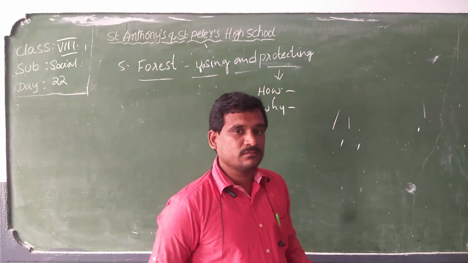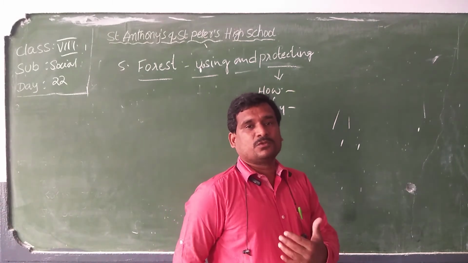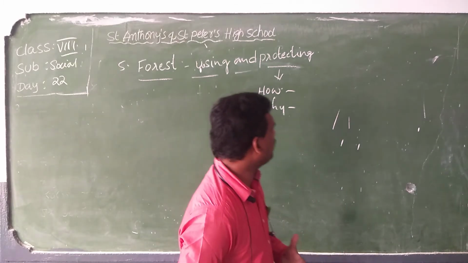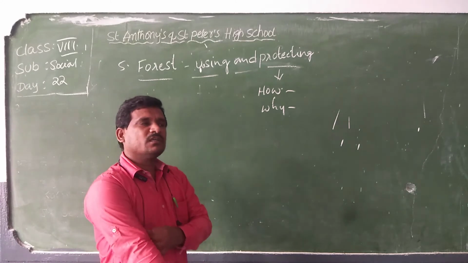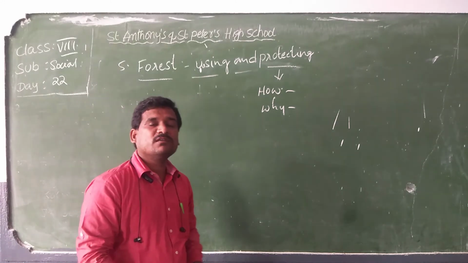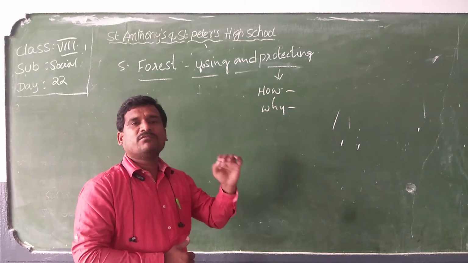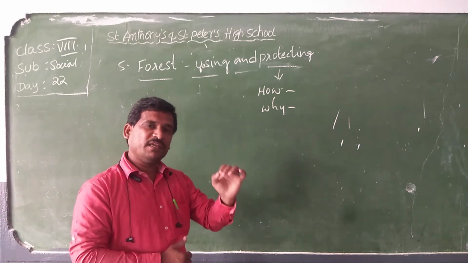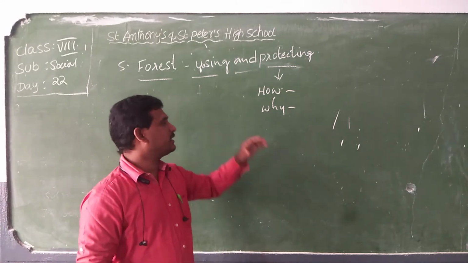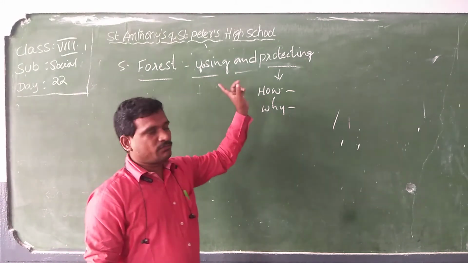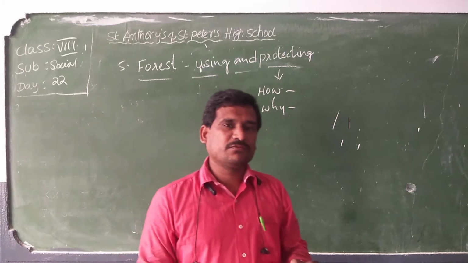They lose their shelter. So it is not only important for oxygen, but it is important for survival of every human being, animal on the earth. So protecting a forest is a very important thing in our life.